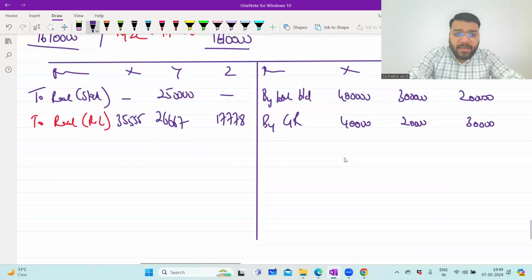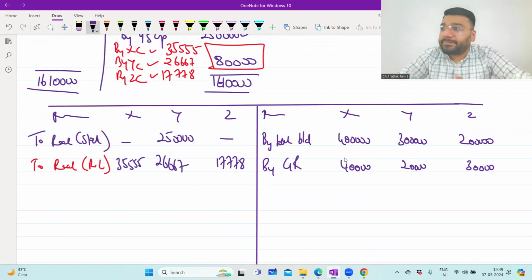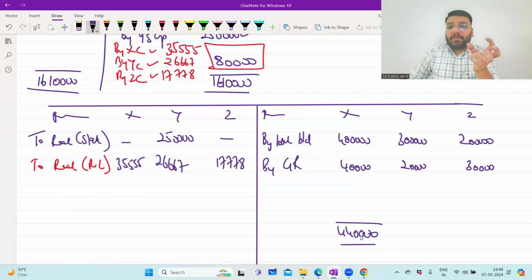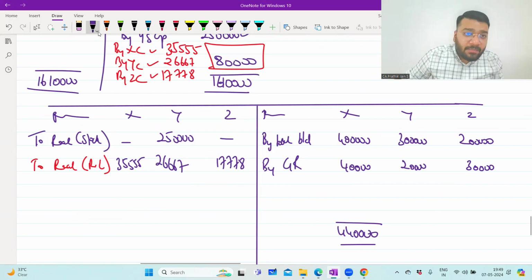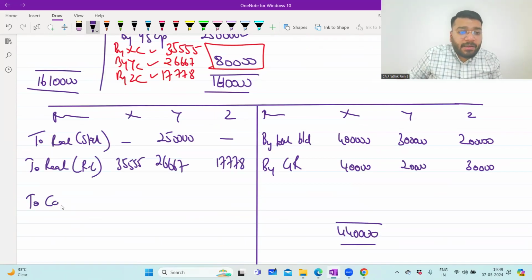Now please tell me for X and Y, guys, do we have surplus money that we have to pay to the partners, or should we receive any money from the partner? For X, let's see. So for X, 4,40,000. Total how much you have to pay? Sir, 4,40,000 we have to pay. Do we have sufficient money? But from that person, we have to receive how much? 35,555. So 4,40,000 before I pay, I minus the 35,555, which opposite person has to pay, and I'll pay the balance. So this money will be paid in form of cash.